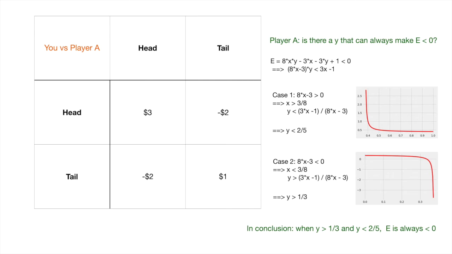Just take a moment to think about it. Player A is like an institutional investor, and you are the retail investor. Institutional investors have profound impact on stock prices, as they account for most of the trading in the market.